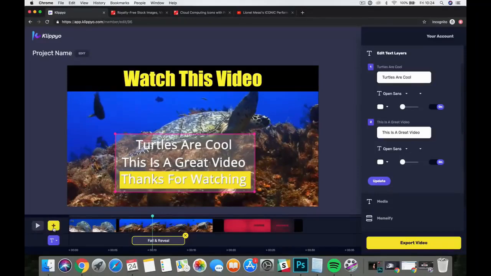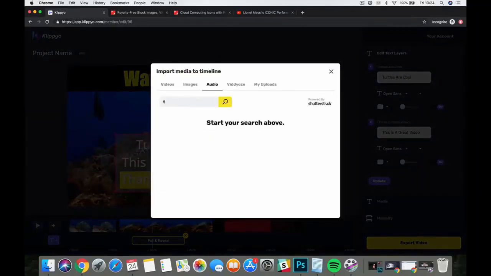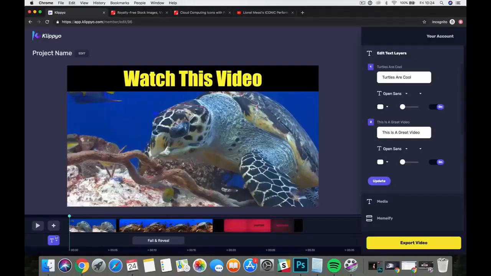Now, the other thing I want to show you here is adding audio. So we've no music playing or anything in here. And again, with Shutterstock, we've got built-in audio. So if I just type in audio here, just type in fish, and you can type in anything. It's going to search audio out, and we get a ton of audio tracks. So we can listen to these. Okay, so you can go through and listen to them. That's a pretty cool one. I'm going to add this one into the canvas here. Okay, so that's imported now.